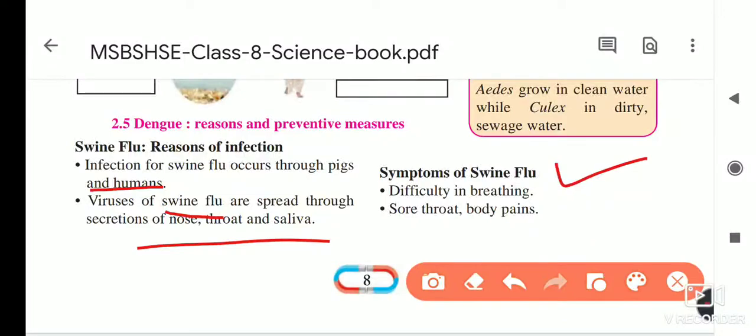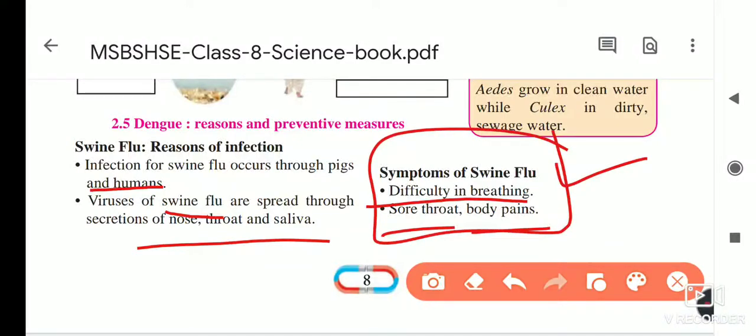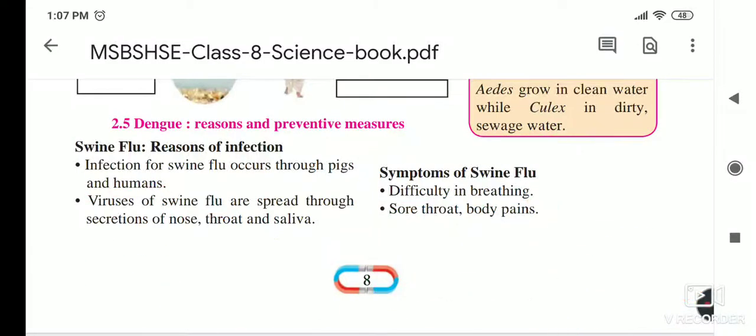Now, what are the symptoms of swine flu? Difficulties in breathing, sore throat and body pain. These are the symptoms of swine flu, and that is the question I ask you in the open book test.